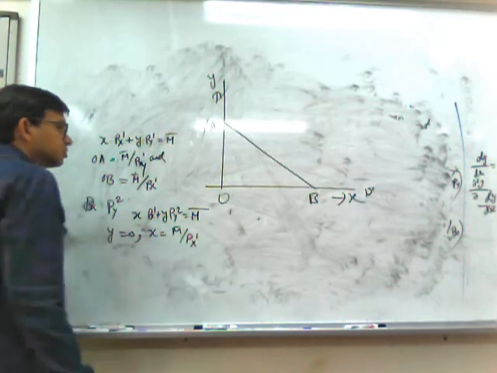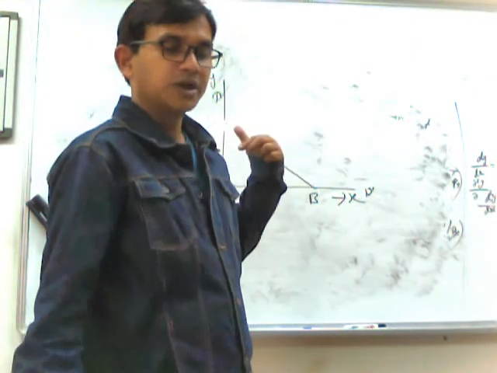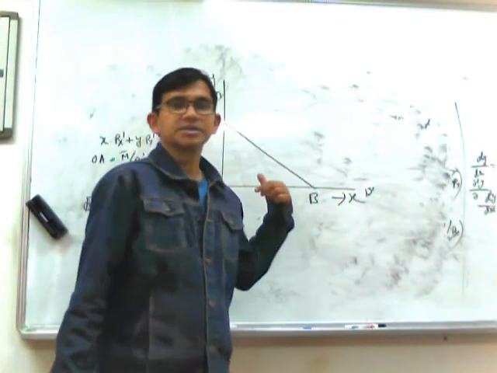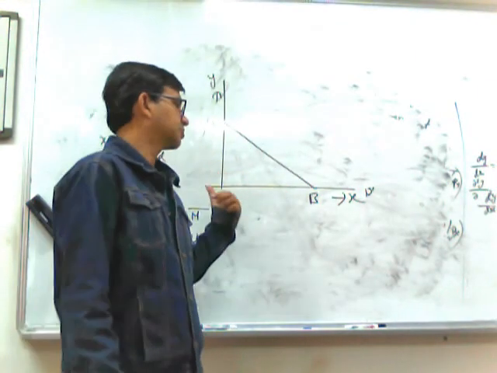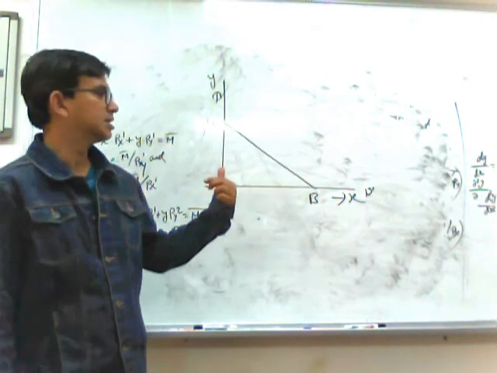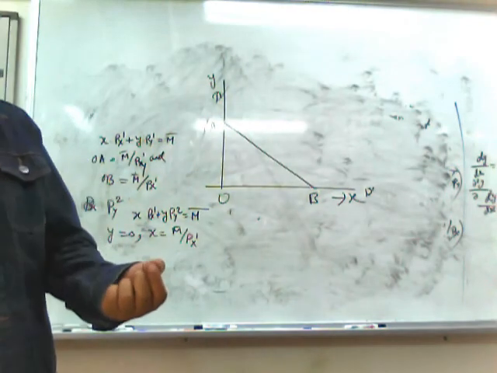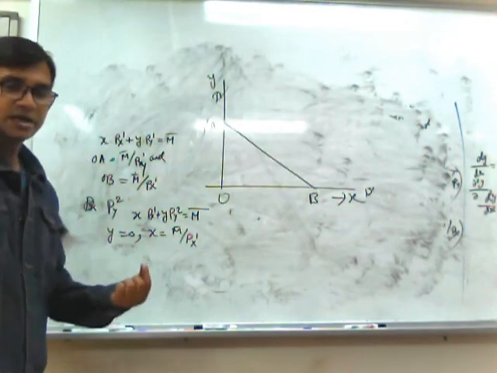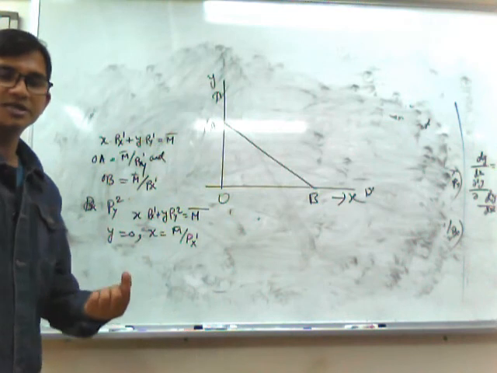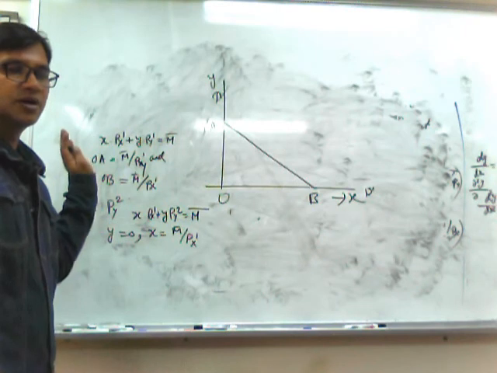This OB indicates how much x the consumer can purchase when his income is M bar and the price of x is Px. That means it is the ratio of income and the commodity price. Neither the income nor the price of x has changed, so there will be no change in the horizontal intercept.